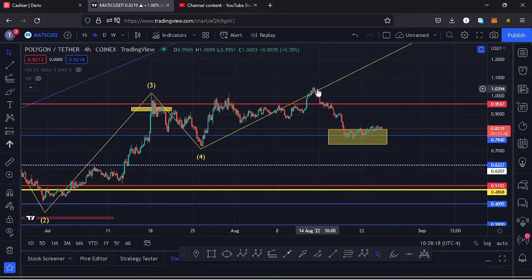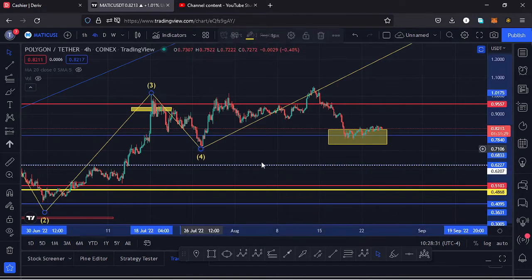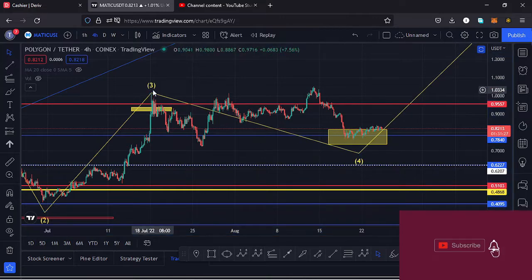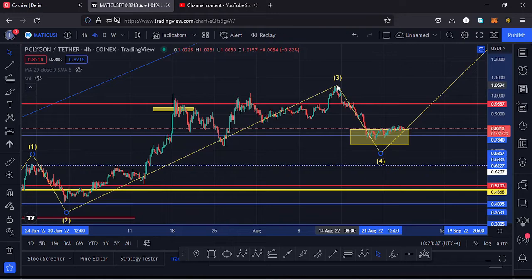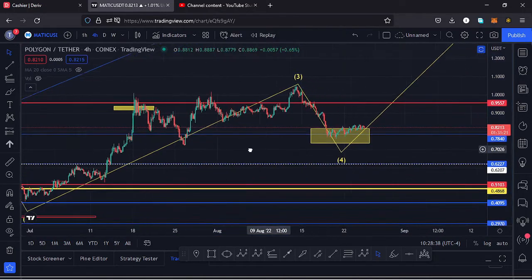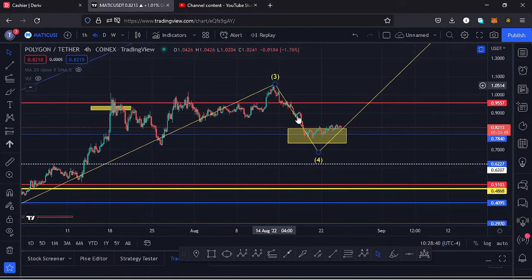Then we started to see a very nice retracement to the lower side, and that made me change my Elliott wave count over here, having this high that we made at around the $1.06 mark as the high for that third wave to the upside. And I believe whatever we are seeing here is a retracement to the lower side in the formation of a wave 4.